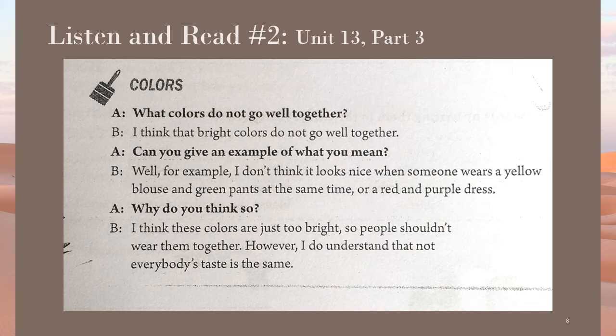So in this conversation, we also see the words that we've learned used in the conversation, such as colors, bright, yellow, blouse, green, pants, red, purple, dress. Most of these are colors and description. This is a clothing, dress. Bright again. So these are words that we have already learned and it's being used in the conversation. Now the last one,